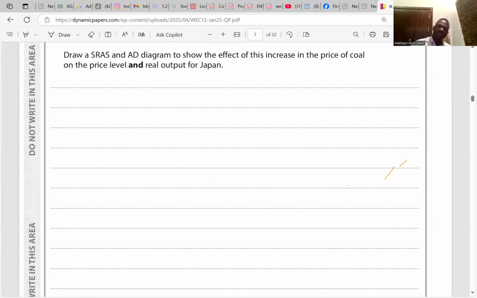So first, an increase in the price of coal will increase the cost of production for firms. So this will shift the short-run aggregate supply curve leftward from SRAS1 to SRAS2, and the price level rises from P1 to P2. And the real output is expected to contract from Y1 to Y2. I think it's clear. The graph is there already for us to see. We go to question 9.